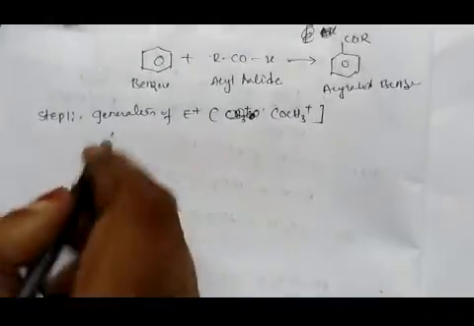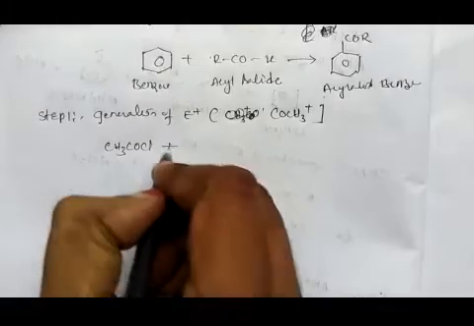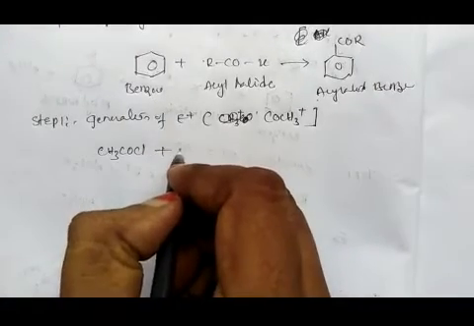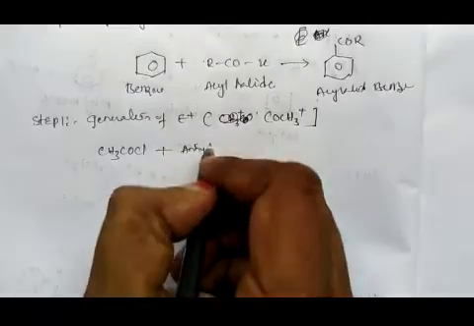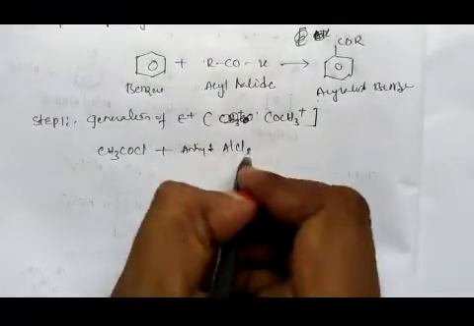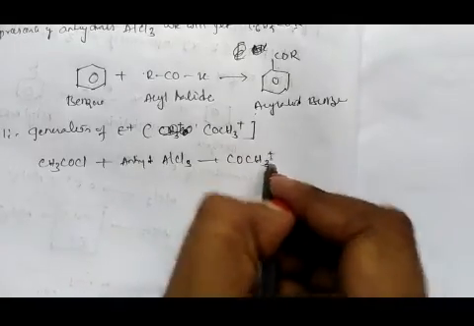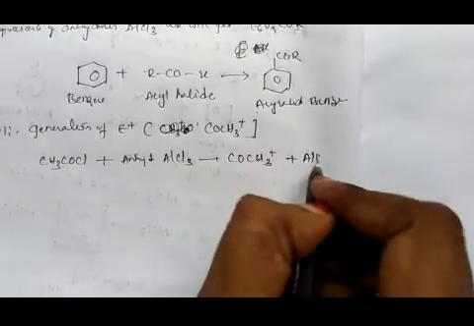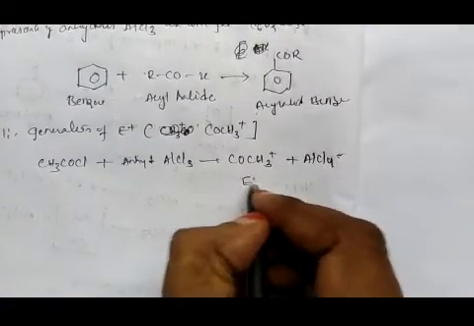You have to treat acetyl chloride with anhydrous AlCl3, and we will get COCH3 plus and AlCl4 minus. This is the electrophile.